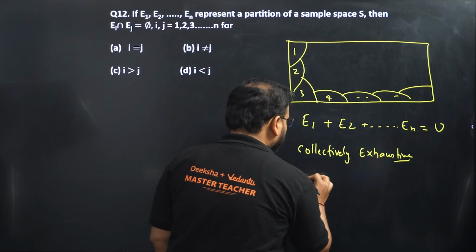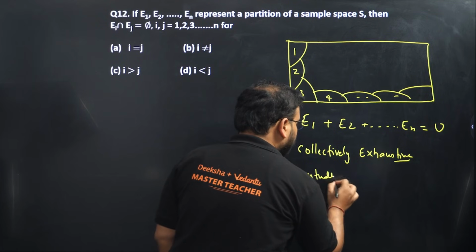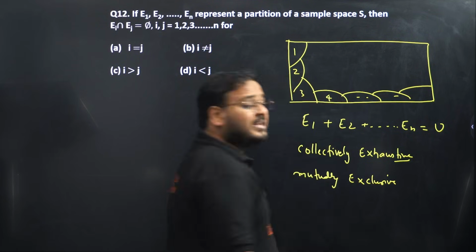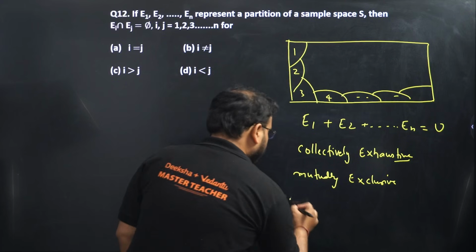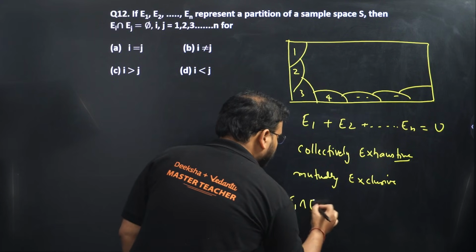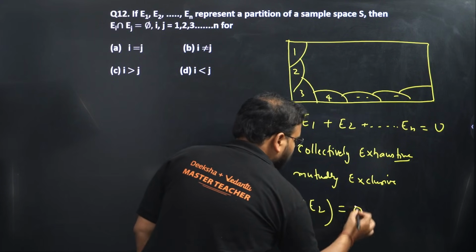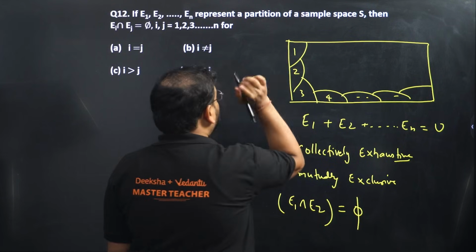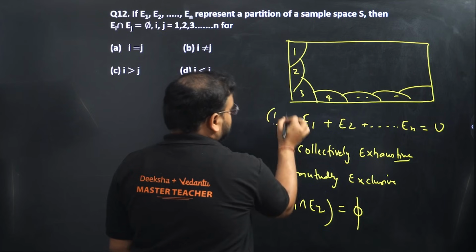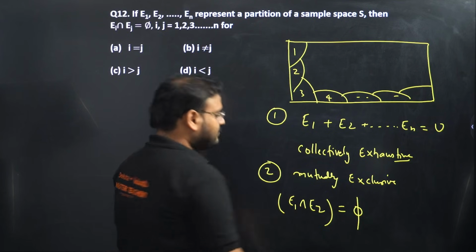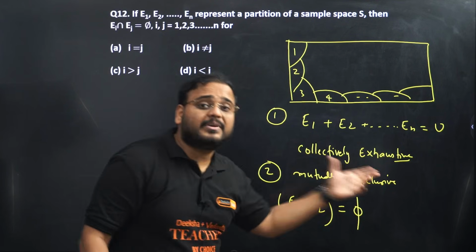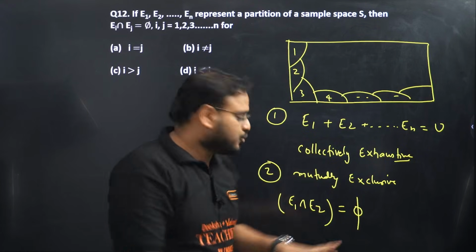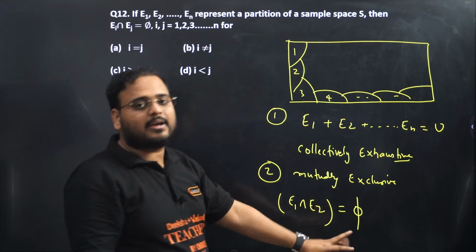And they're also mutually exclusive. What does it mean? Mutually exclusive means there's no intersection. Intersection of E1 with E2 is 0, or the null set. We have 2 conditions to define a partition. First condition was this one. Second condition is over here. Collectively exhaustive means when you add all the events, it becomes the whole, and mutually exclusive means nothing in common. So E1 intersection with E2, or any case you take, will be phi.